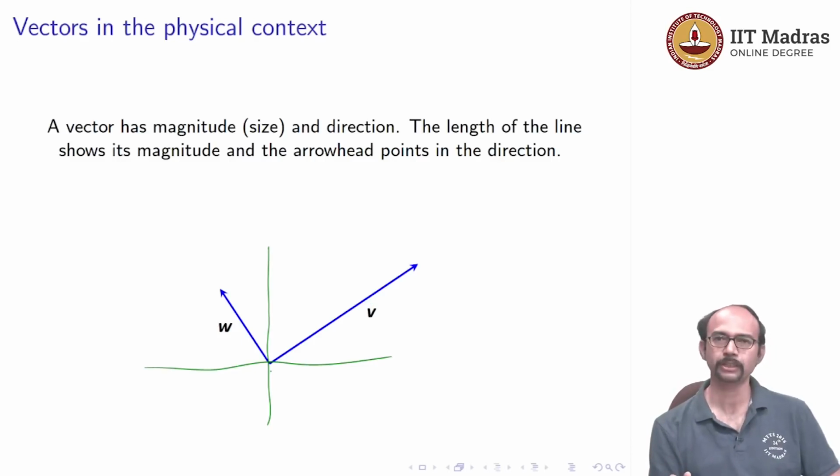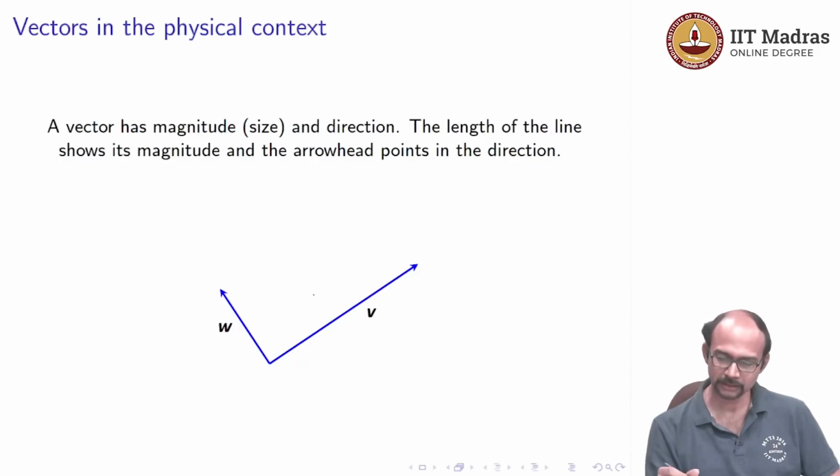Again, this depends on where you draw the axis and so on. Directions depend on the axis, so we can't really say much unless we know the axis, but there are some things that we can say. If we know the axis, then we can talk about direction, and even if we do not know the axis, we can talk about the length, that is something universal. We can also talk about direction in the sense that, given two vectors, we can talk about relatively where they are pointing. In other words, what is the angle between them.